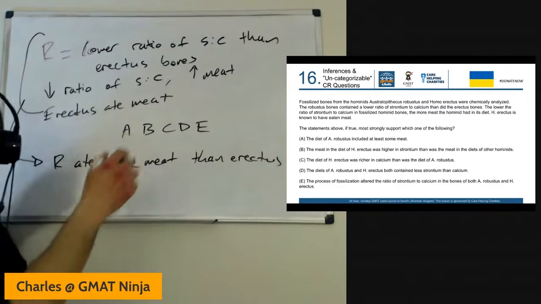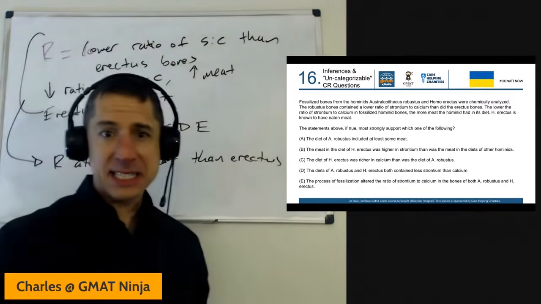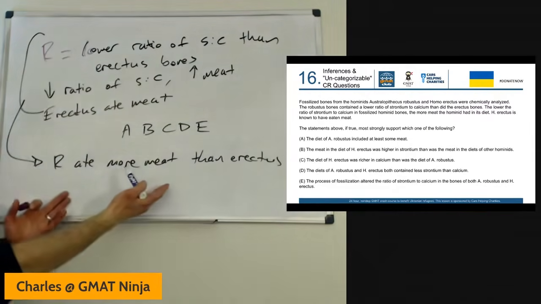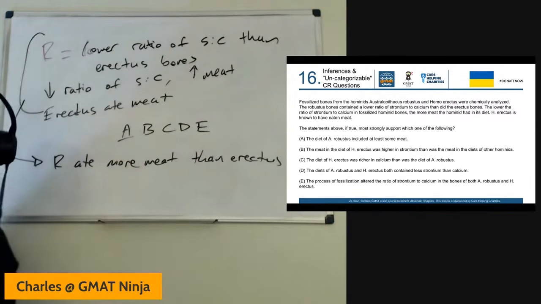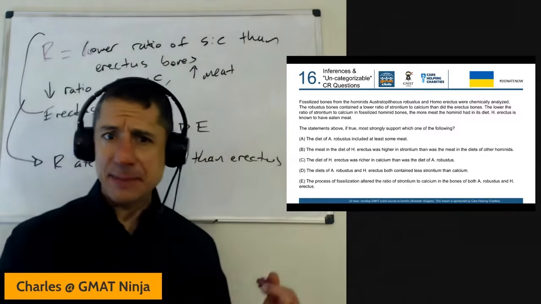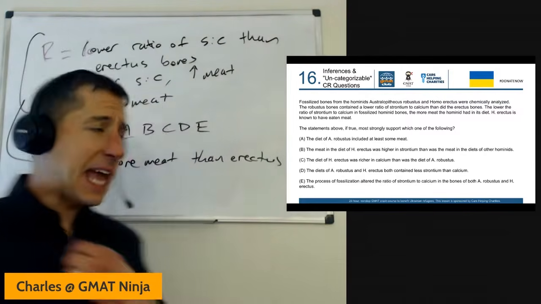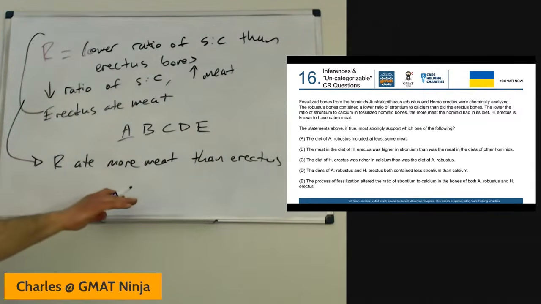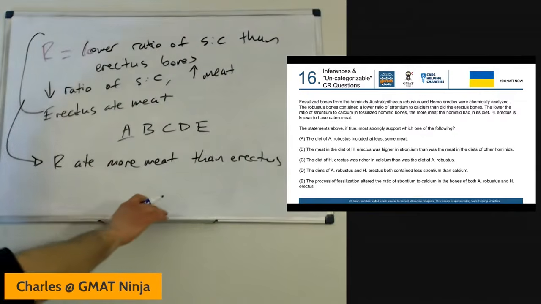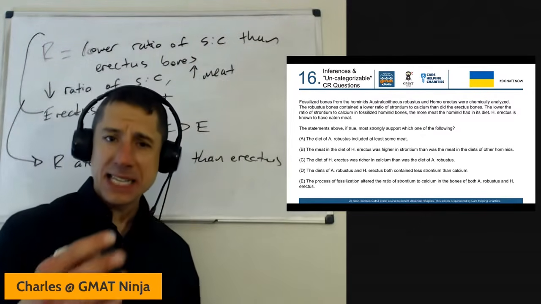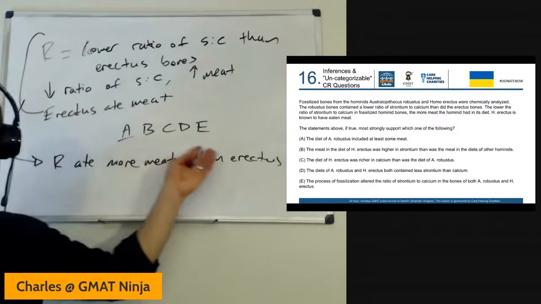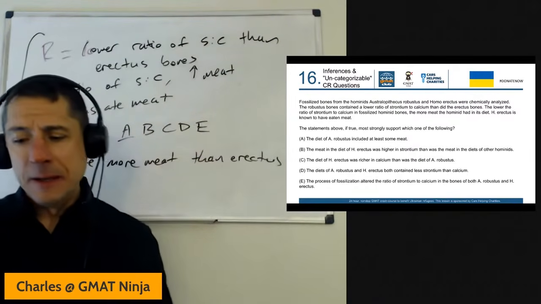So is it fair to say, answer choice A, the diet of robustus contained at least some meat? Well, yeah, got to be true, right? At least we're saying that it ate more meat than erectus. Keep A. Again, the temptation here is to say, oh, it's definitely A. We got that here. Let's move on. But again, I always want you to find four wrong answers. What if I misread something? Watch your back. Take the extra time. It's not going to take us that long to go through these in all likelihood.